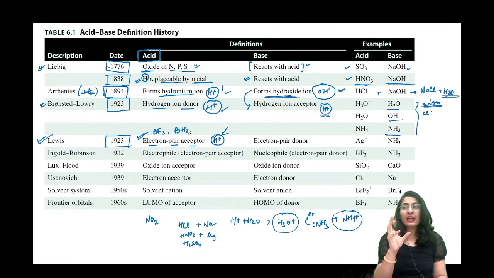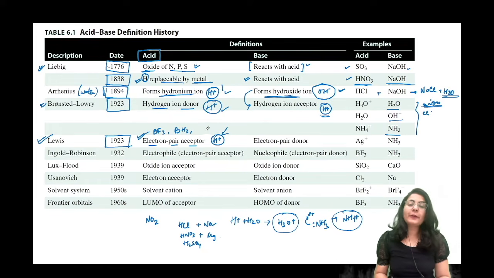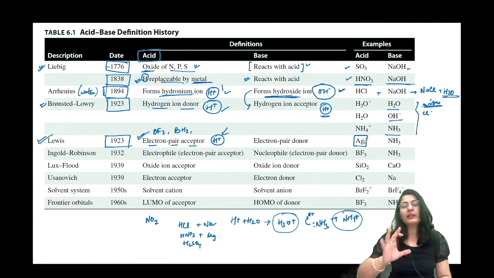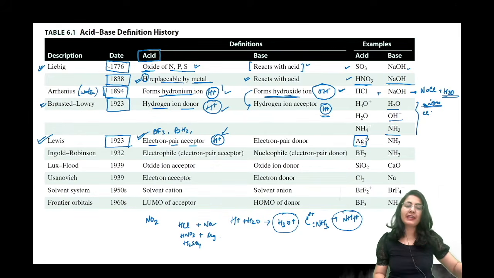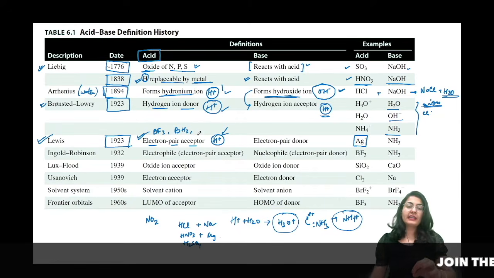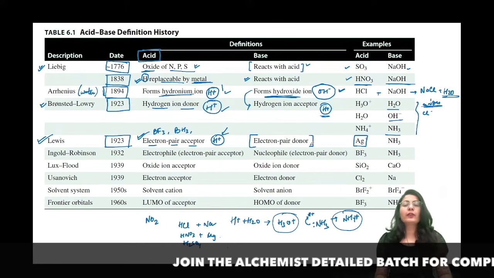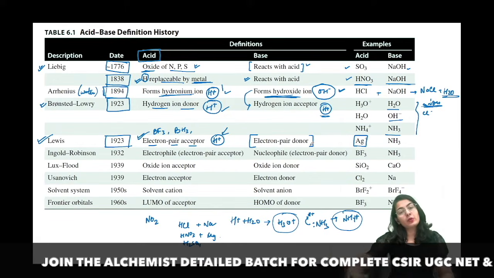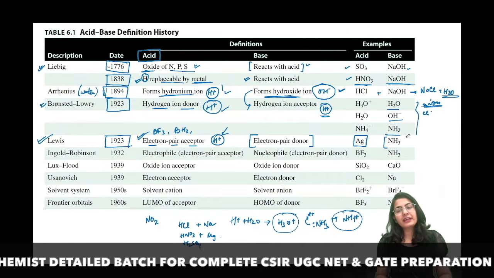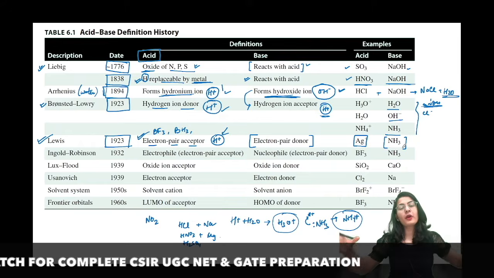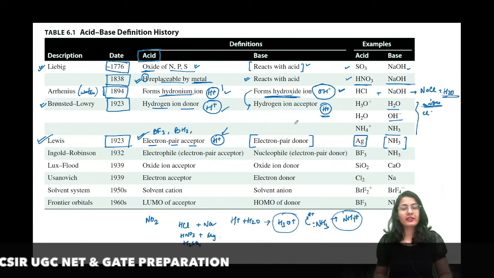ये सब क्या है? They are molecules which have not completed their octet. So they require 2 more electrons. So that is why they are going to behave as acids. Okay. So anybody who wants to accept an electron, is electron deficient, will become a Lewis acid. तो जितने भी metal cation हो गए, सारे के सारे metal cations, they are going to be classified as Lewis acids, and all the anions are going to be classified as the electron pair donor or bases. How good is that? You know, they are just broadening the scope of the acid base theory. सारे molecules finally acid और base में ही classify होने लग जाएंगे.